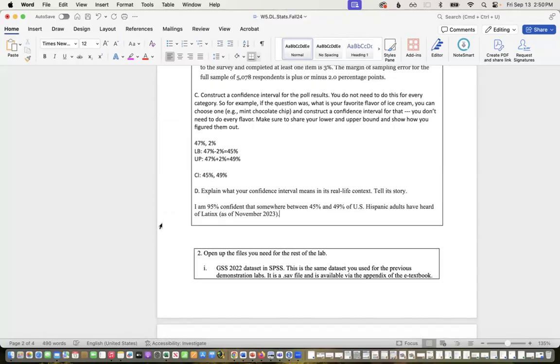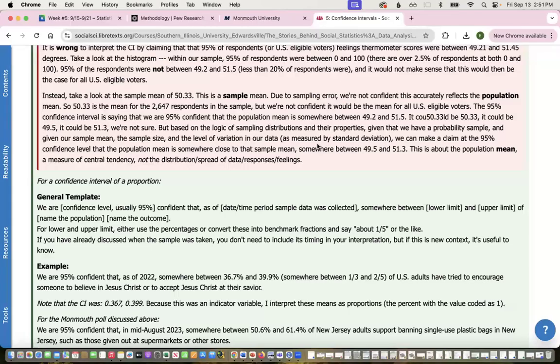Okay, so I'm just using my template here. So this is in chapter 5. This is a proportion one. And so here's my template, right? So we're 95% confident that, right, as of November 2023, somewhere between 45% and 49% of US Hispanic adults had heard of Latinx.